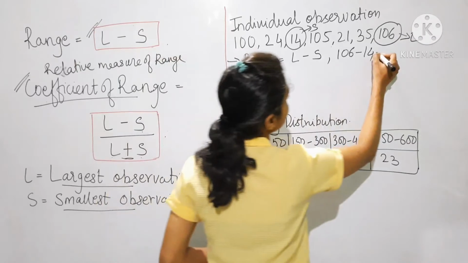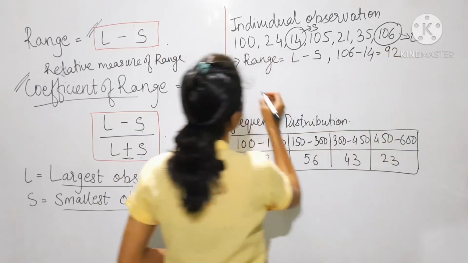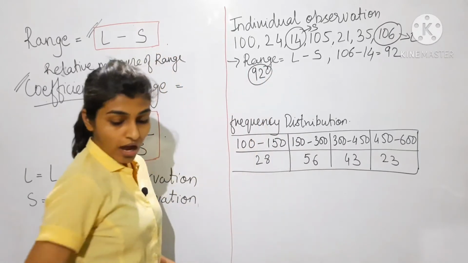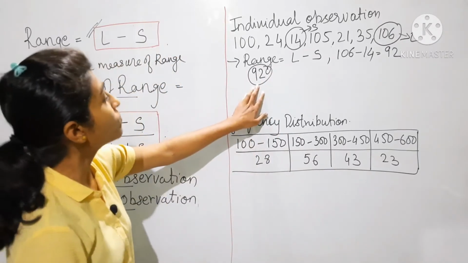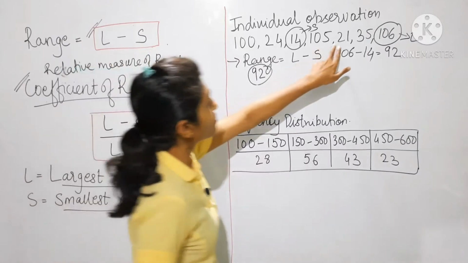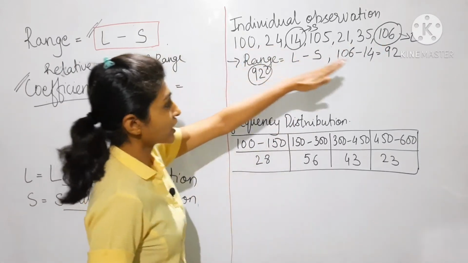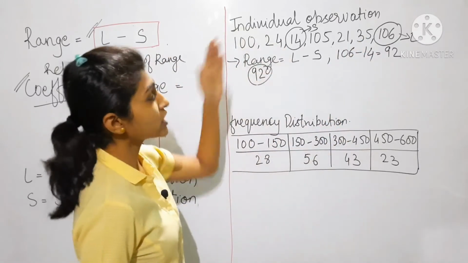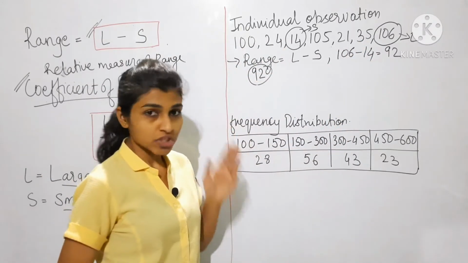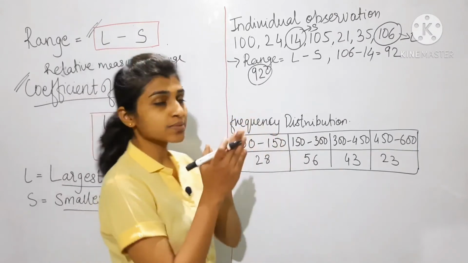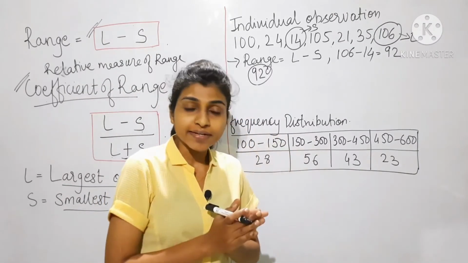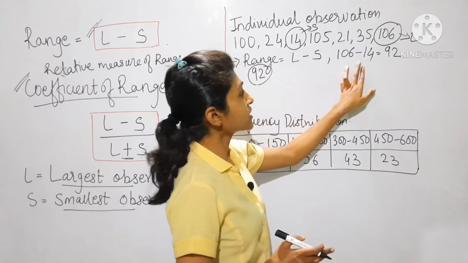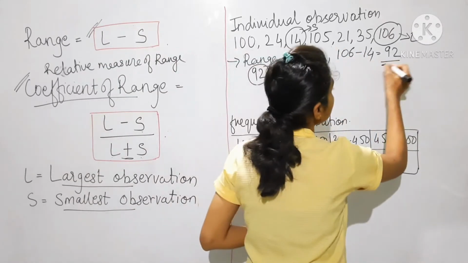So 92 is what? Range. Range therefore is 92. Clear how I got the range 92? I just observed the numbers, which is the greatest number, the largest number, and next I observed the smallest observation, and I just subtract it, meaning I find the difference. So L minus S: 106 minus 14, so range is 92.